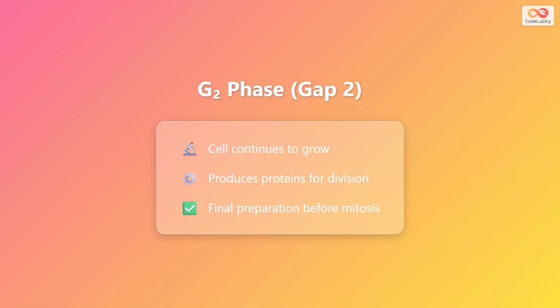The third subphase is G2, or gap 2. During this phase, the cell continues to grow and begins producing specialized proteins that will be essential for mitosis. These proteins include those that will help separate the chromosomes and divide the cell. G2 is essentially the final checkpoint and preparation phase before the cell commits to division. Once this phase is complete, the cell is ready to enter mitosis.